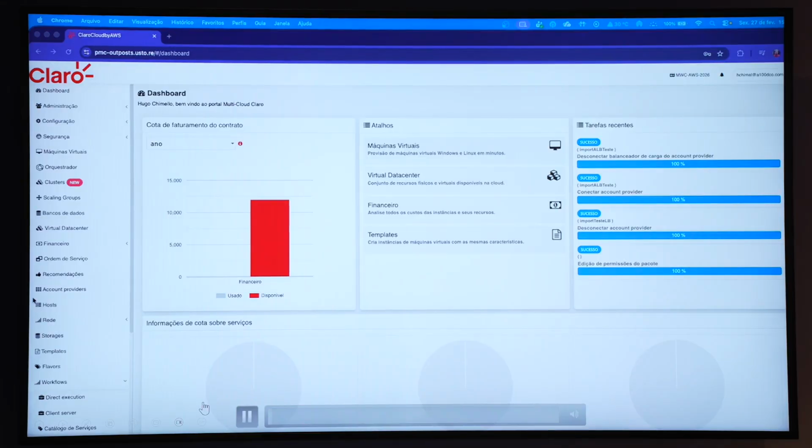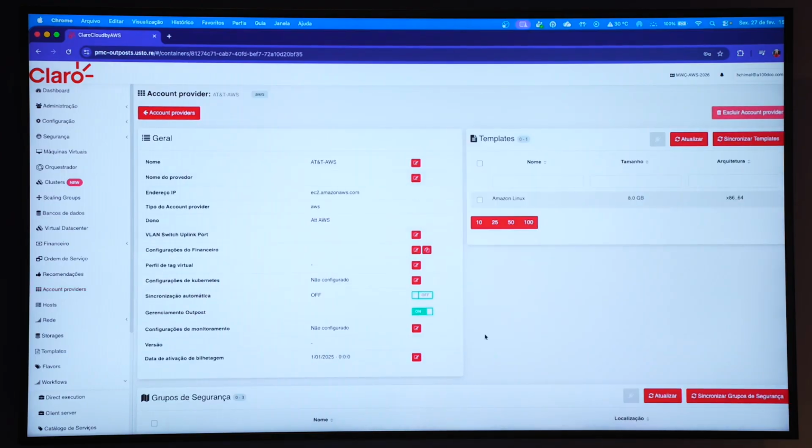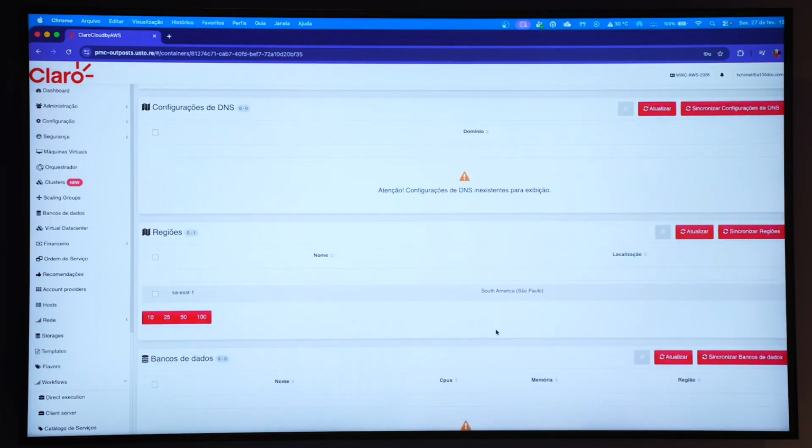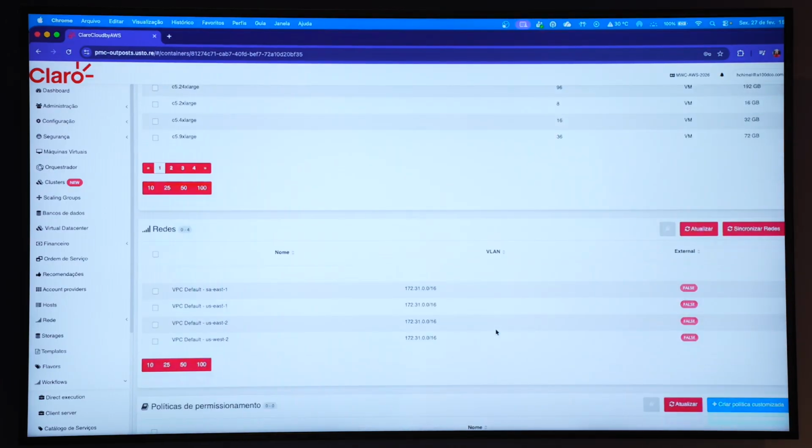First of all, this is the Claro portal. You can have everything here. For example, you can link your accounts. So basically you can have your own accounts, multiple accounts, you can have an organization. You can link this on the Claro Cloud portal. When you link, all your configurations are migrated into the portal. So everything you have on DNS, region, resources that you already have is transported into the portal. All the instance types that you have, all the network, everything you can show in a single place.